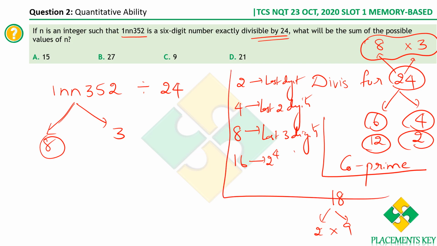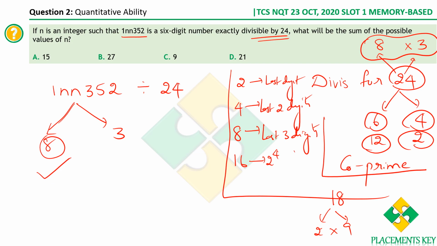So now what happens here? The last 3 digits are to be divisible by 8. Let's check it. 352 are the last 3 digits. Is it divisible by 8? Let's check it. 8 ones are 8, 8 fours are 32. Again we have 32, 8 fours are 32. So we know for sure that it is already divisible by 8. So this is already satisfied. Now we can't guess the values of n with respect to this constraint. This is not helping us in any way, right?